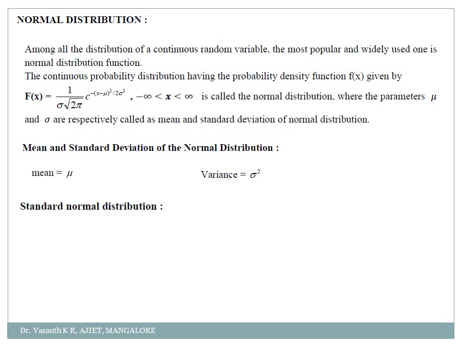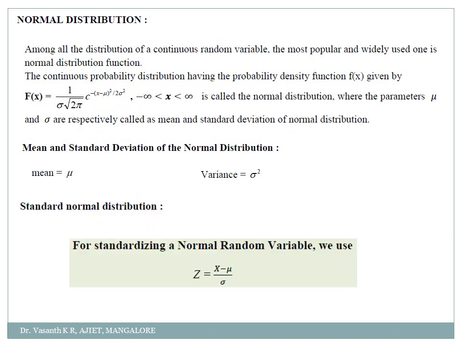I'll tell you which one we have to remember. The standard normal variable is given by simply z is equal to x minus mu divided by sigma. A very simple one which is required to solve any type of problems. You need not remember the entire formula here. You just remember the normal random variable for normal distribution is given by z, where x is the unknown value: z is equal to x minus mu divided by sigma.